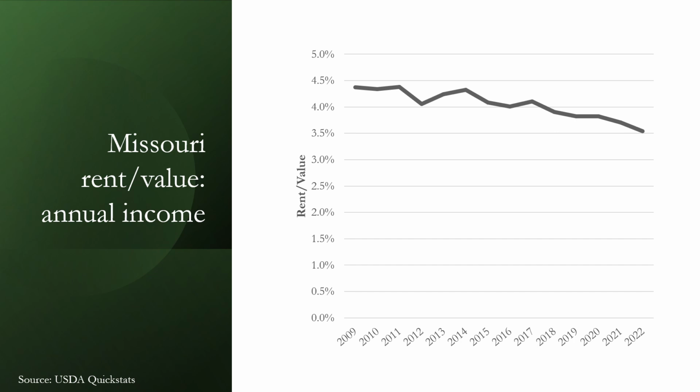Rental payments are the annual return to property ownership. According to the USDA, Missouri annual rent-to-land value decreased between 2009 and 2022 from 4.5% to 3.5%. However, the 3.5% of land value rental payment that landowners receive is not all a return to ownership. They must pay ownership expenses from the rental payment.